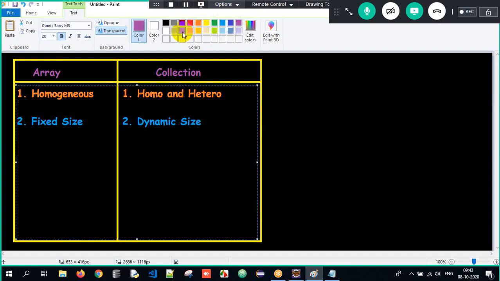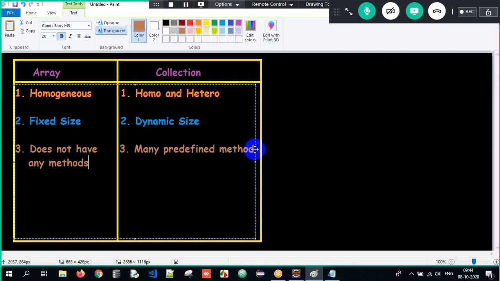It's very simple. The third point is, if I want to manipulate the data, if I want to insert some data, delete some data, or perform some operations, array does not have any methods. Let me write it down. Array does not have any methods. But whenever we talk about collections, many predefined methods are available.